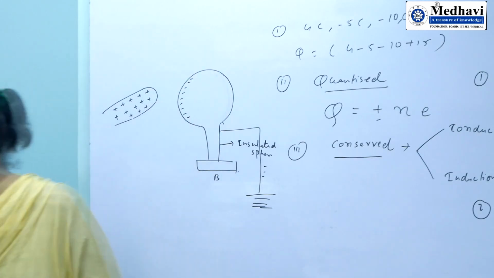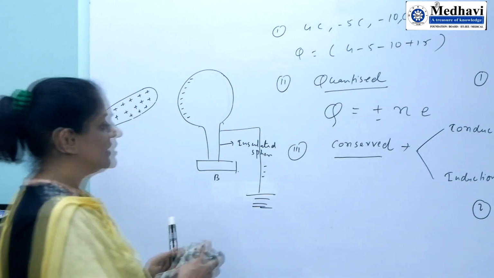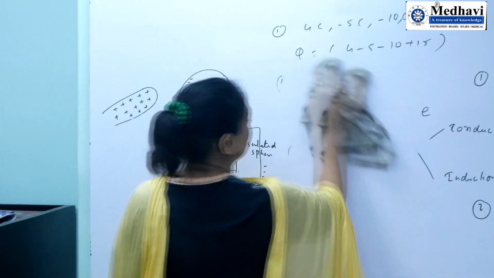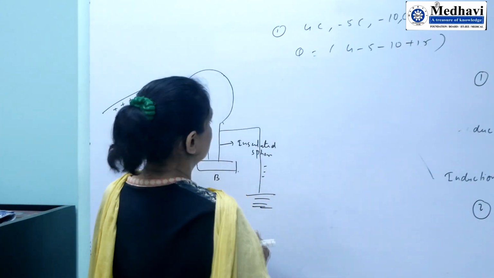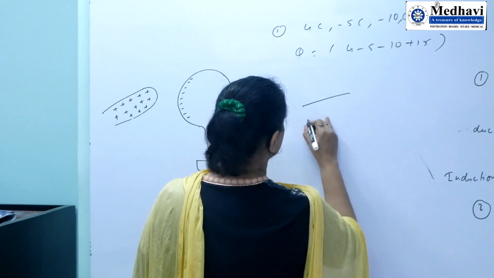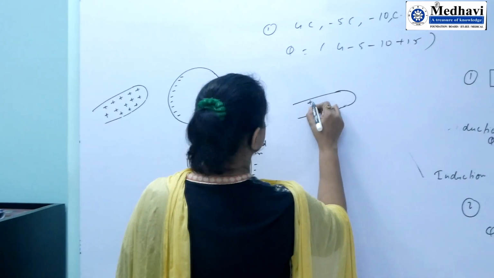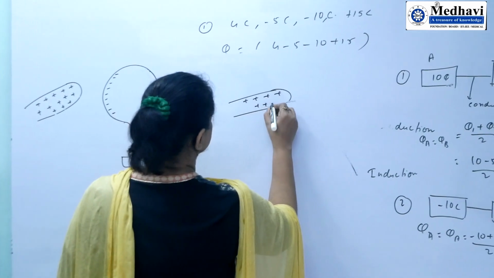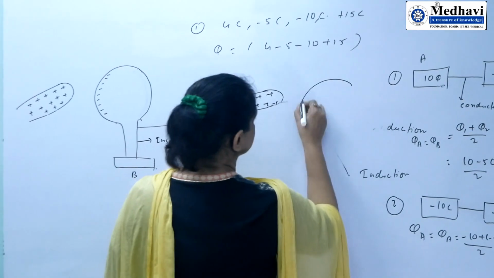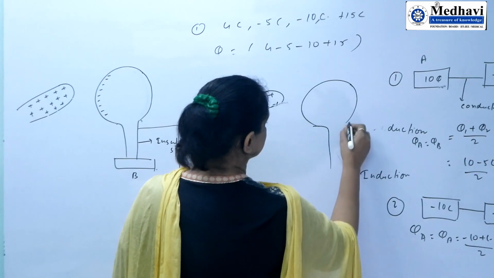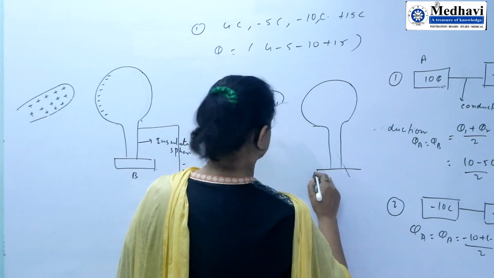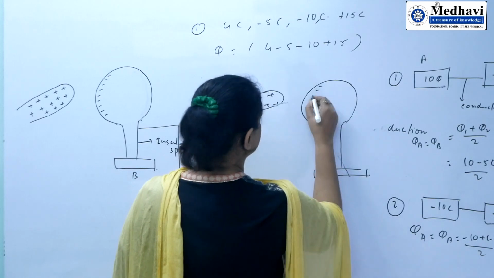Then, if we disconnect it from the earth, what will happen here? Negative charge will appear.